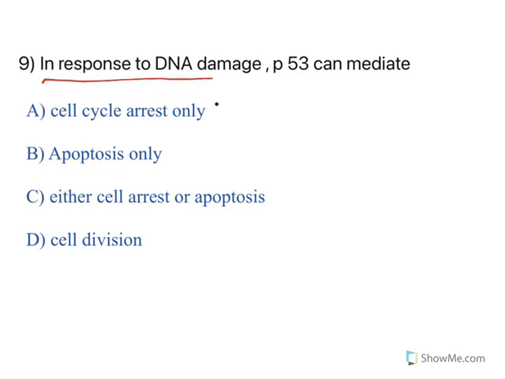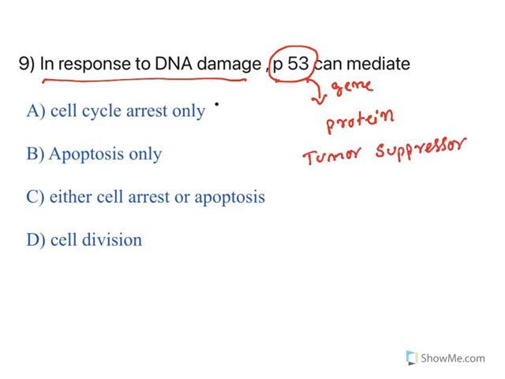See, in response to DNA damage, P53 can mediate. This is a kind of physiology question, but you need to understand this. P53 is a gene, and the product of this gene is known as tumor suppressor protein. What do you mean by that? Tumor suppressor means it will arrest tumor growth. It has two functions. It will reduce cell division, and it is also responsible for causing cell death. In fact, there is a process.